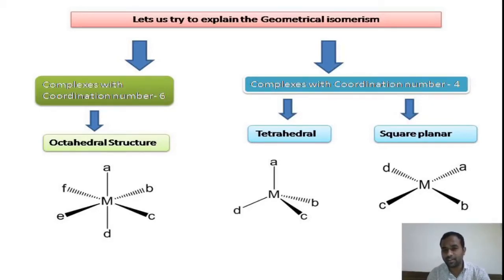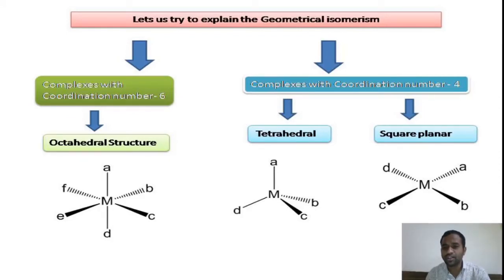And if you look at the square planar complex, right, here the angle between A and D is 90 degrees. The angle between A and B is 90 degrees. But if you look at the position of A and C, the angle between these two bonds, that is A and C, it is 180 degrees, right? They are opposite to each other. They are far away from each other, right? So before interchange of the positions in this structure, you can see A is adjacent to the D ligand.